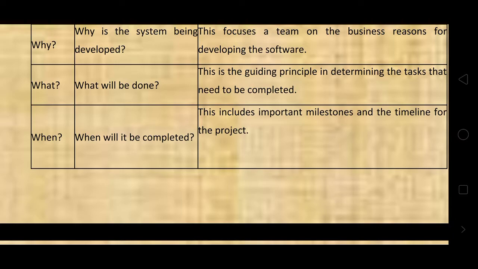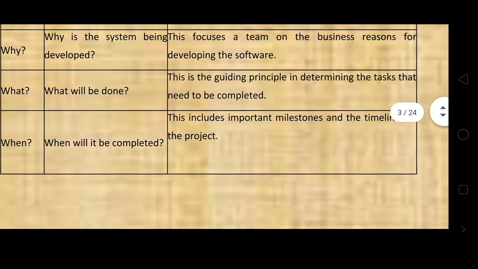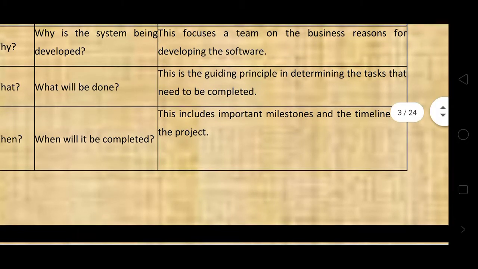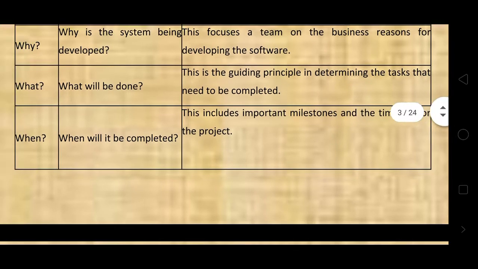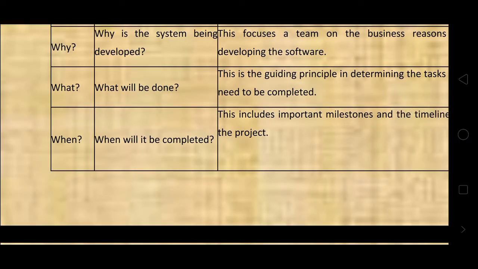When will it be complete? This includes important milestones and the timeline for the project. When will the project be complete?